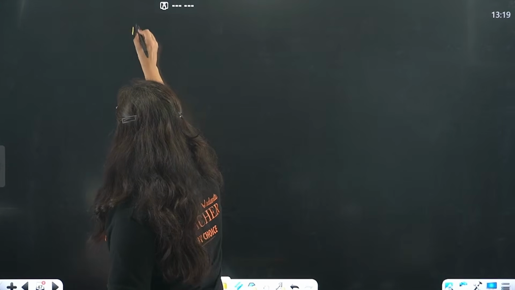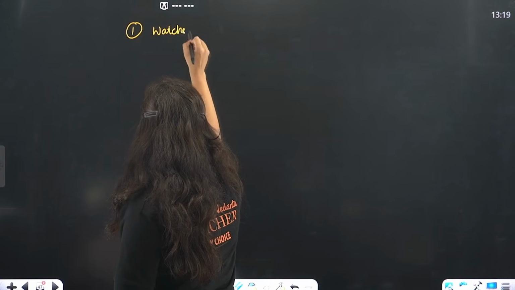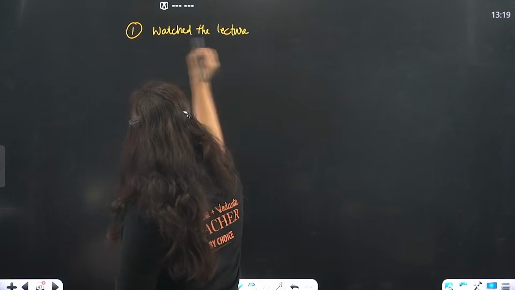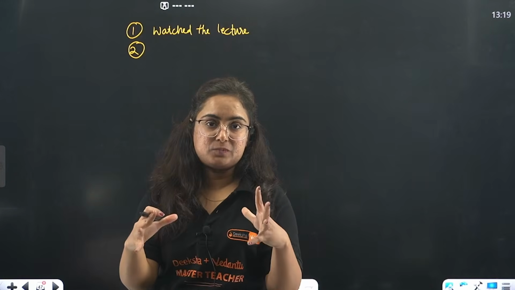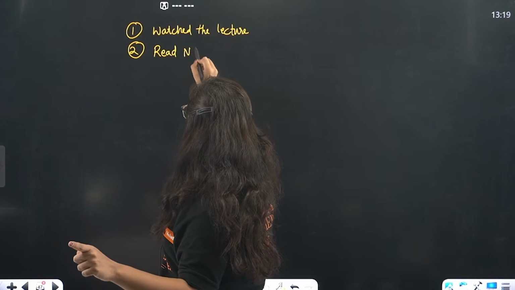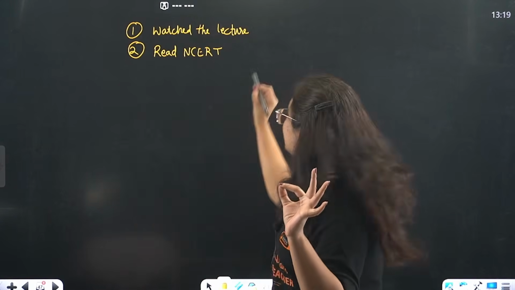First thing is, beta, you just watched my lecture. Everything is covered in it, but I want all my students to be perfect. The next step is to read your NCERT.